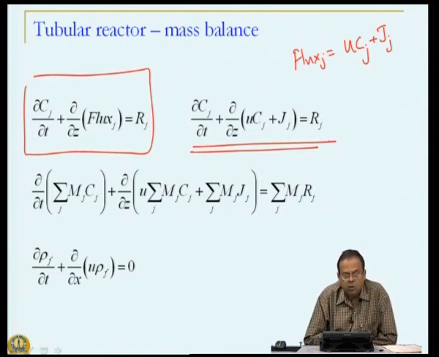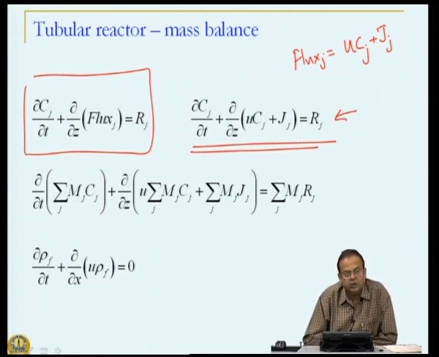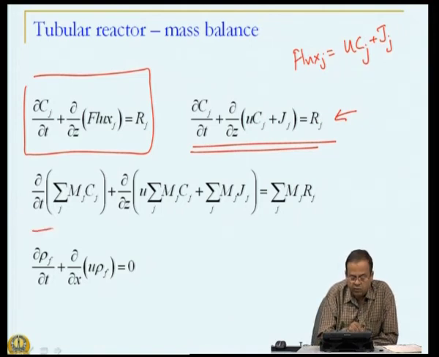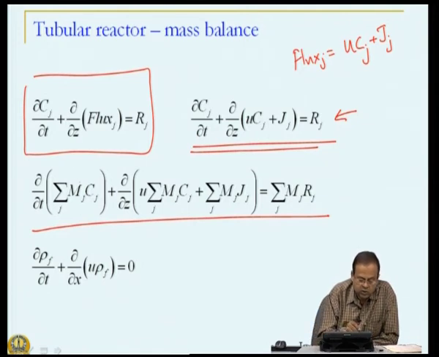Now, if I do the summation, that is, multiply this equation by mj and sum it over all species, you get this kind of equation, in which you can see summation mj Cj.